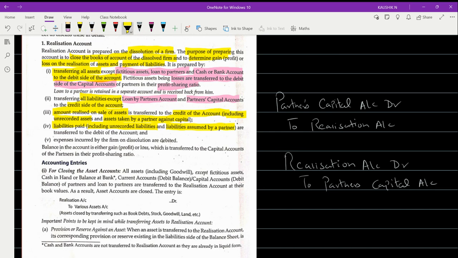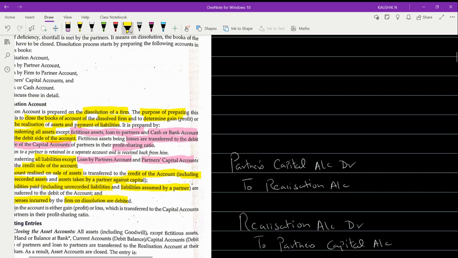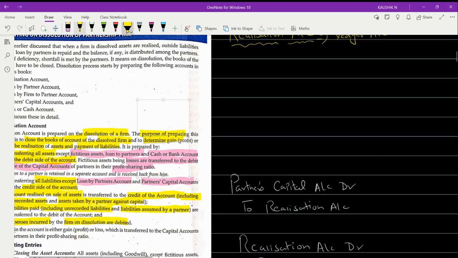And then finally, expenses incurred by the firm on dissolution will be debited. Once you do these five steps, your realization account will give you a net result, either a profit or loss.